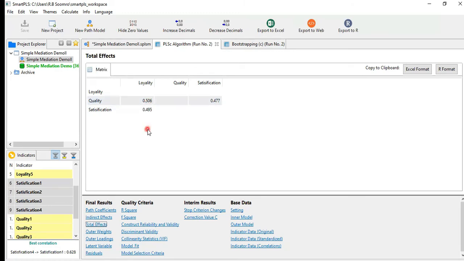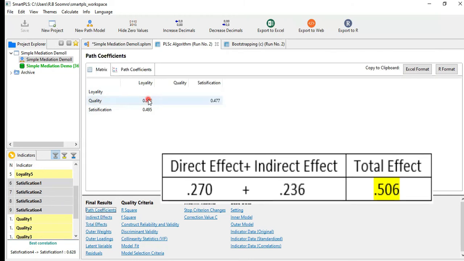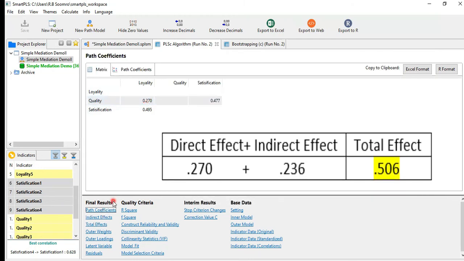So this value has come from the direct effect of the quality, 0.270. This is our direct effect of the quality. Okay, this plus the indirect effect is 0.236.